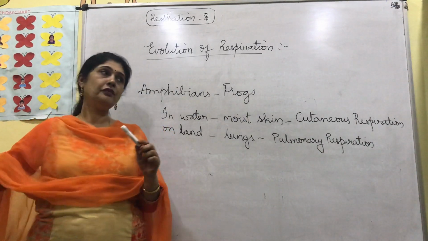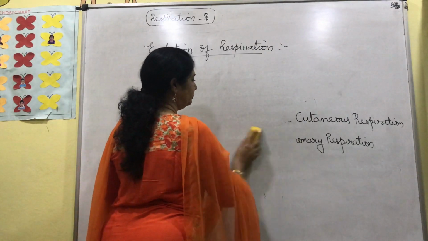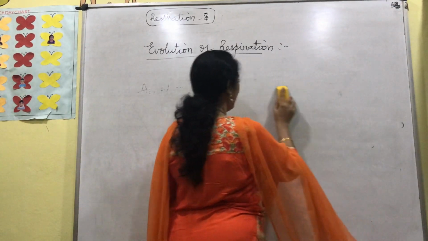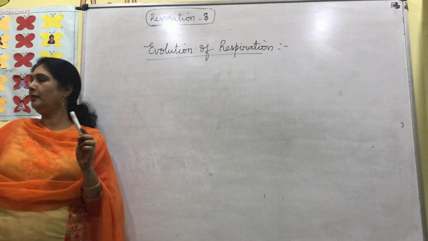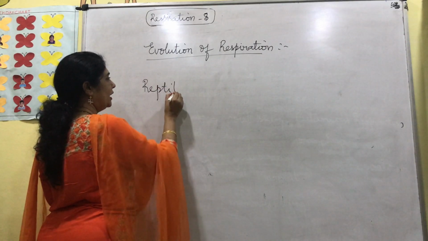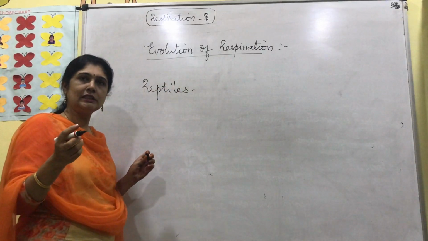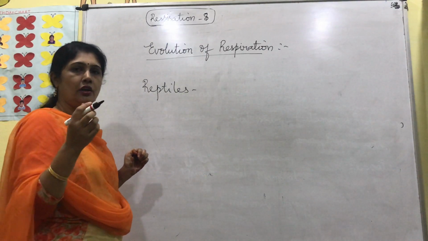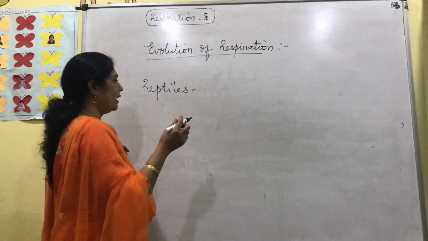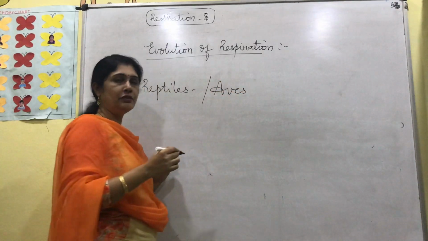The next level of organisms after amphibians is the reptiles, aves and mammals. Reptiles, like our lizards, snakes, turtles and crocodiles, all come under reptiles. Next is aves, all the birds which we see.